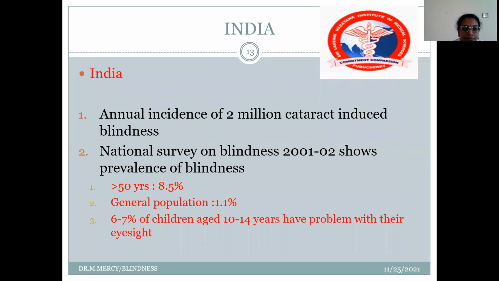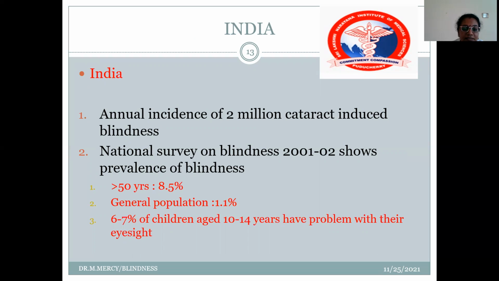In India, the annual incidence of cataract-induced blindness is 2 million. The National Survey on Blindness 2001-02 shows the prevalence of blindness as follows: greater than 50 years, it is 8.5%, and in the general population, it is around 1.1%.